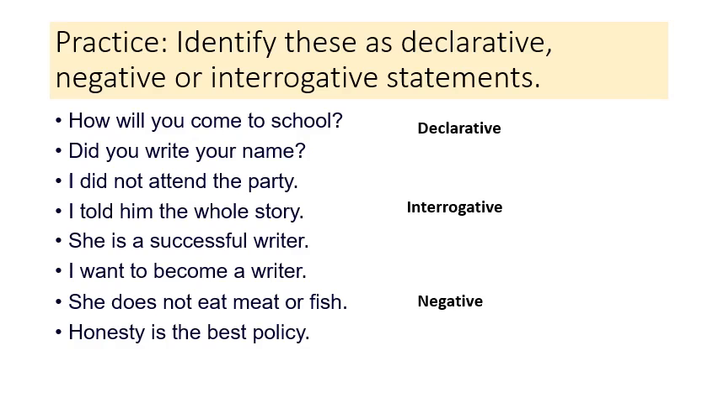I am sure, students, you have understood well the 3 types of sentences: interrogative, negative, and declarative sentences. Now here is an exercise for you. Identify these as declarative, negative, or interrogative sentences. For example, number 1 is, how will you come to school? Now in this sentence you can observe that the starting point is WH and the end is a question mark. So it is an interrogative statement.